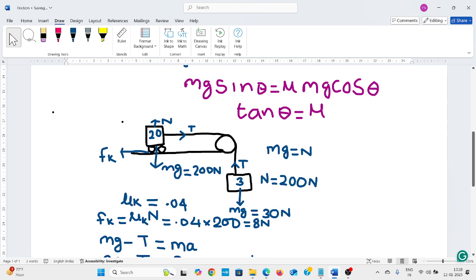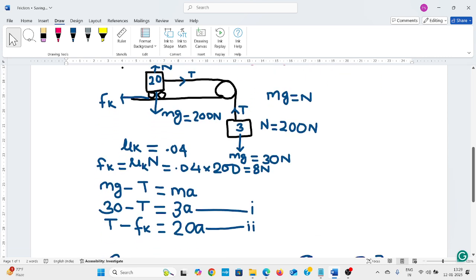This is kinetic friction. The coefficient of kinetic friction is given as 0.04, and we can calculate the frictional force: mu k N, putting in the values, we get 8 newton.